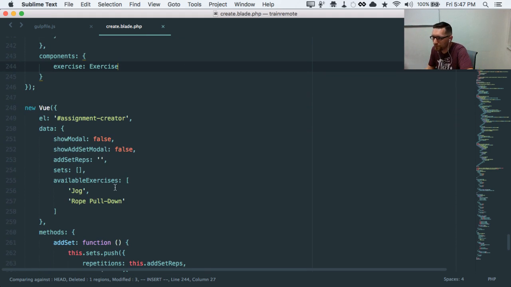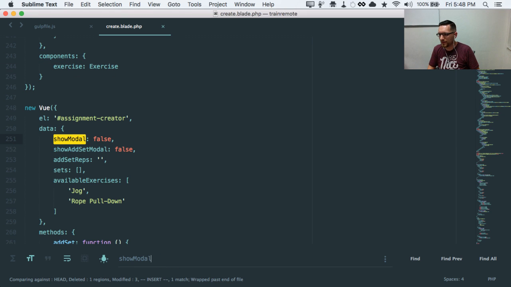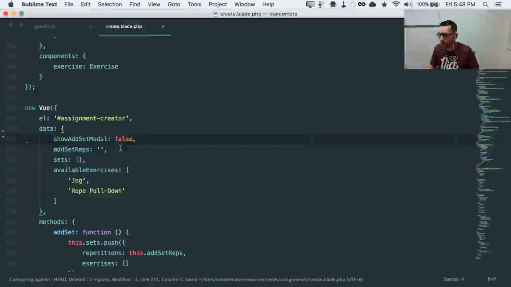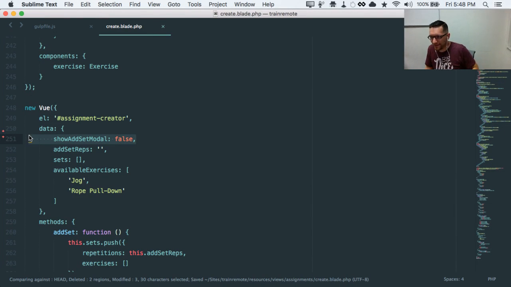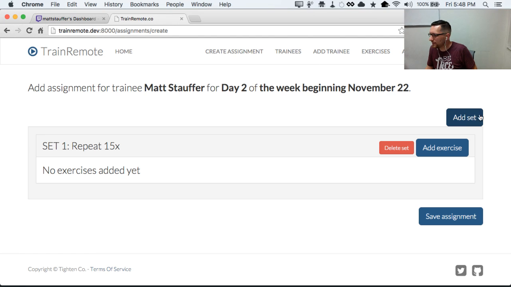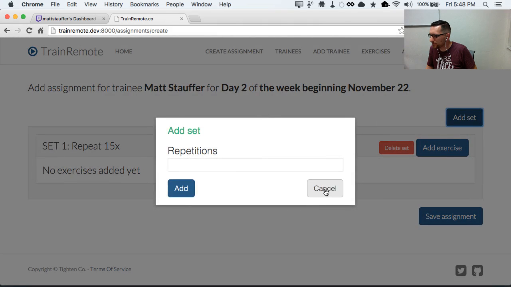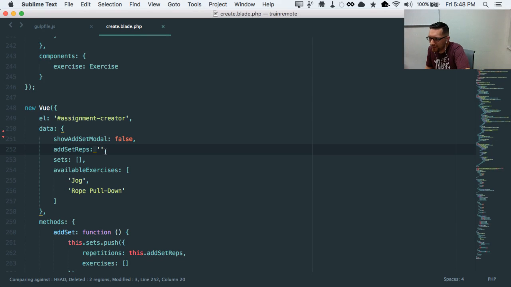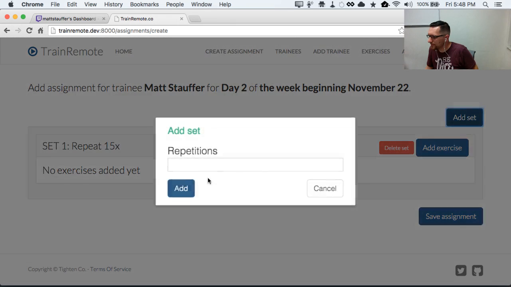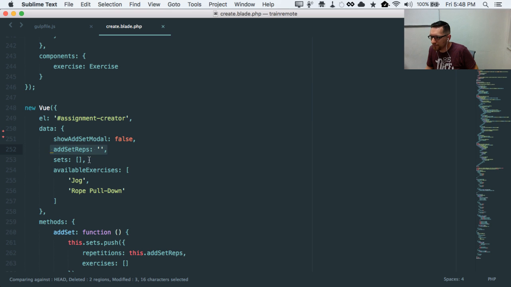So here's the root. This show modal, I don't think we're actually using it. I think that was the thing that I used from the example, but yeah, there's no actual show modal anymore. The show add set modal is the toggle that this is toggling to make this modal pop up. Add set reps is this model right here. And then sets is the actual core data that we're using that is displaying the current state of our assignment.